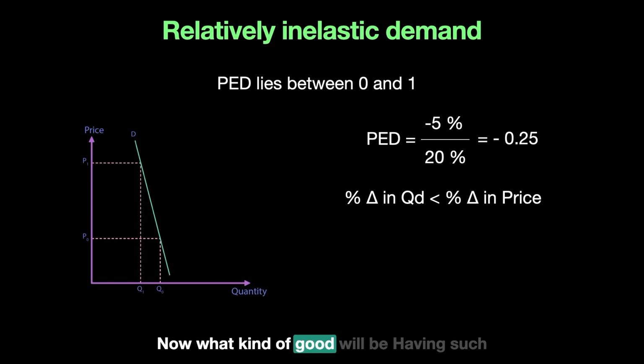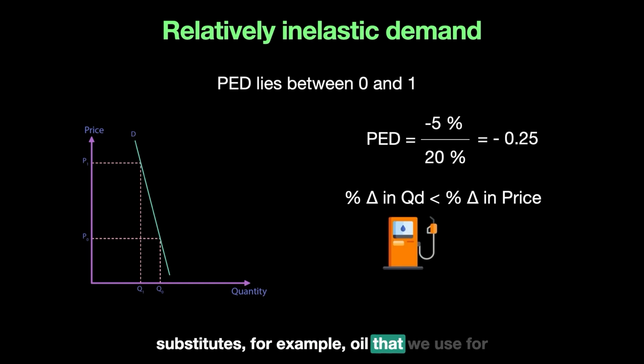Now, what kind of good will have such a PED? The answer is one which has a lower number of substitutes. For example, oil that we use for our vehicles and for energy is a good which has a very inelastic demand because there are few substitutes available right now, so it is a major source of energy for us.